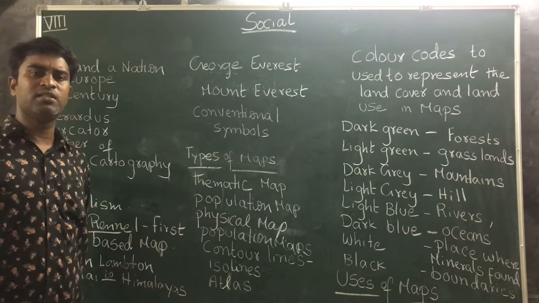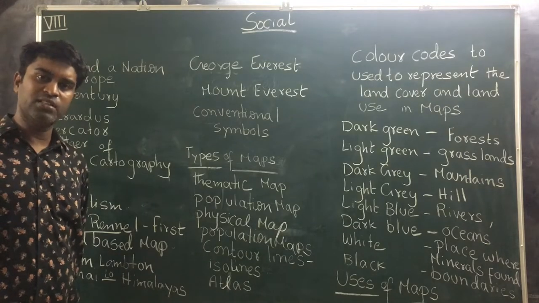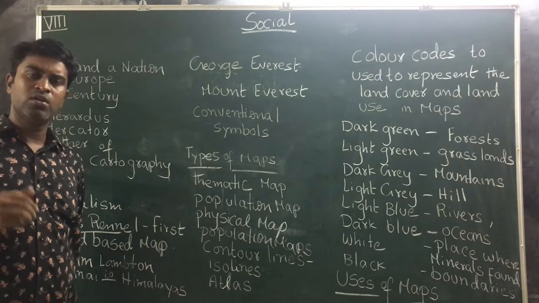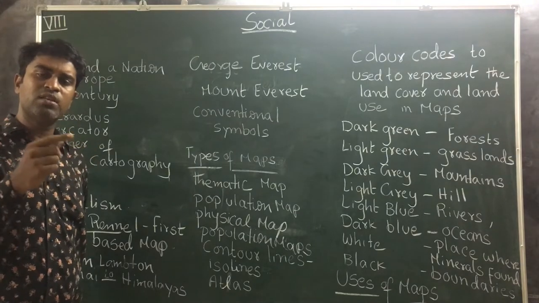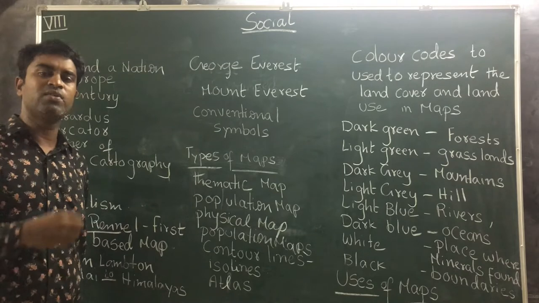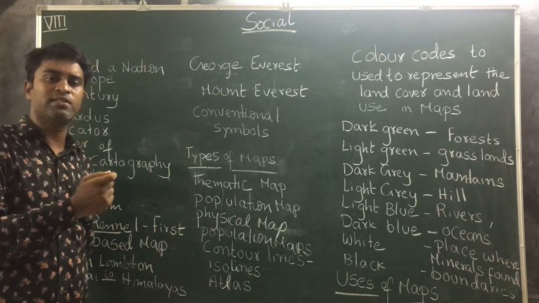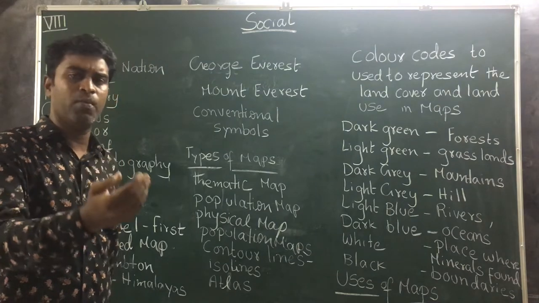The first feature is direction. There are 8 directions: north, south, east, west, northeast, northwest, southeast, southwest. According to these 8 directions, we can know the map. This is the first key feature. When we know about direction, then we can understand maps.